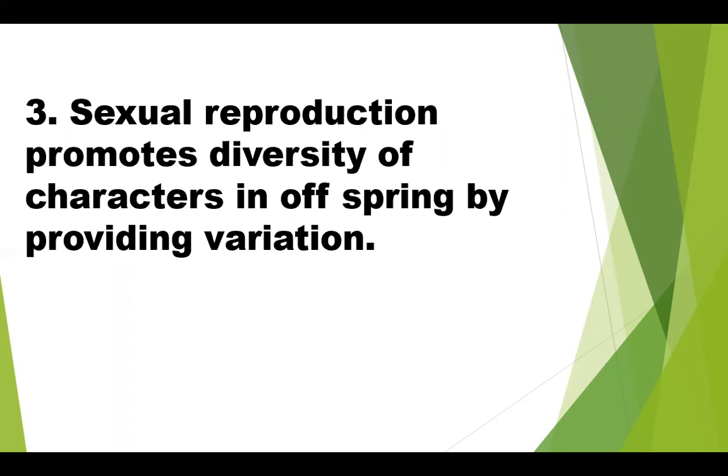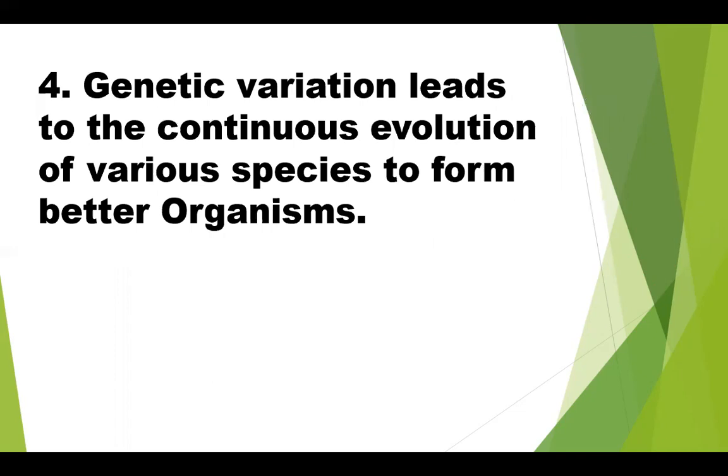So sexual reproduction promotes diversity of characters in offspring by providing variation, and genetic variation leads to the continuous evolution of various species to form better and better organisms. All this is not possible in asexual reproduction, because variation and mutation are the basis of sexual reproduction.